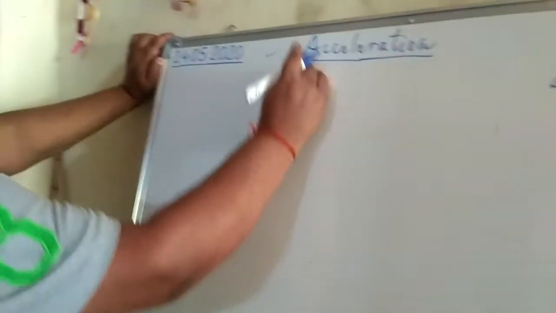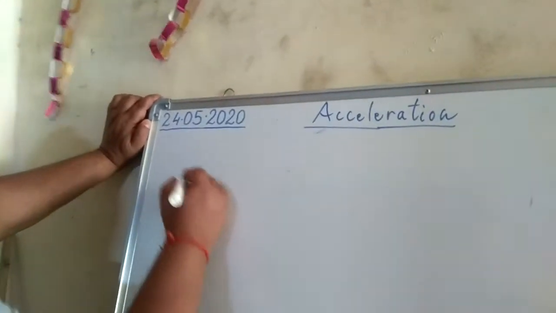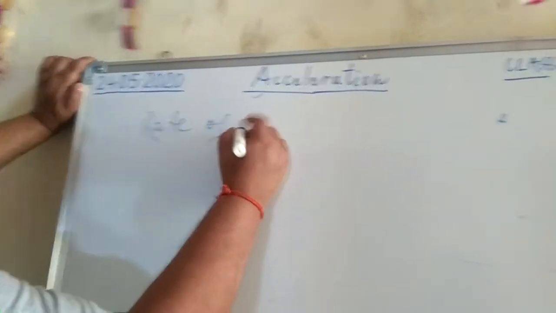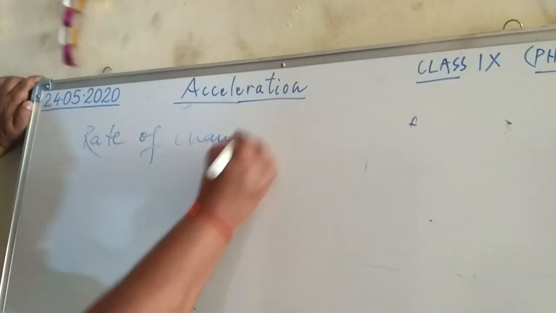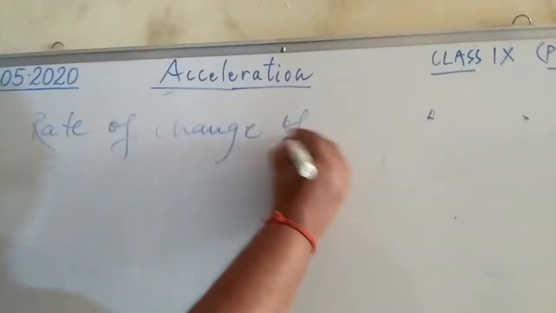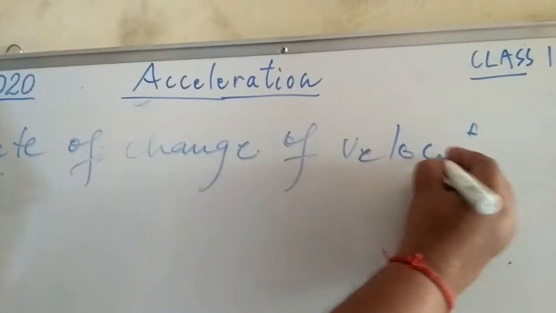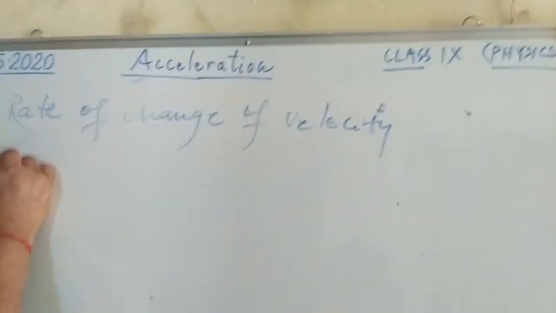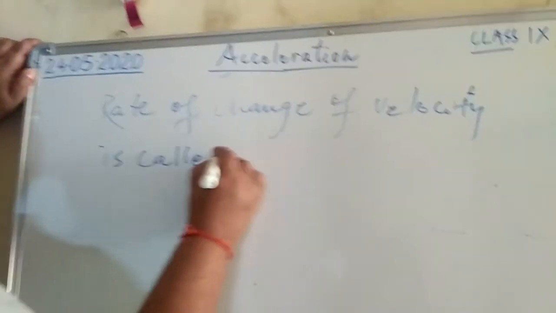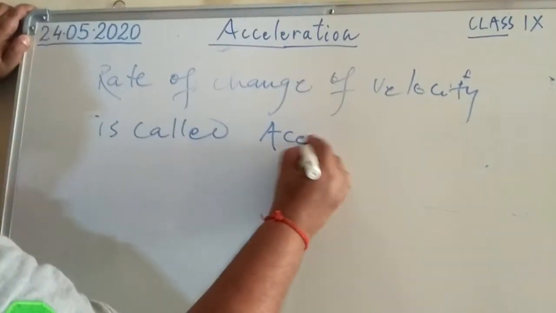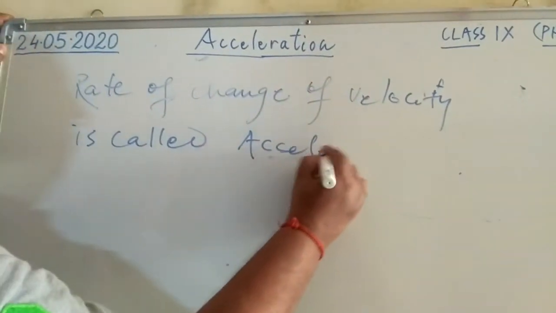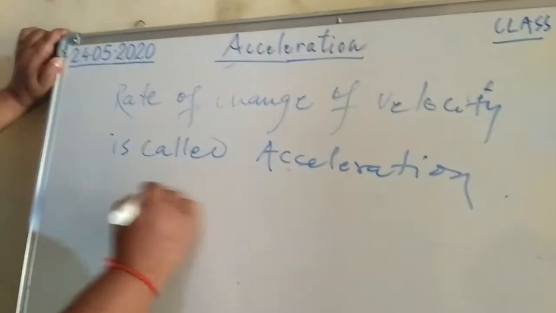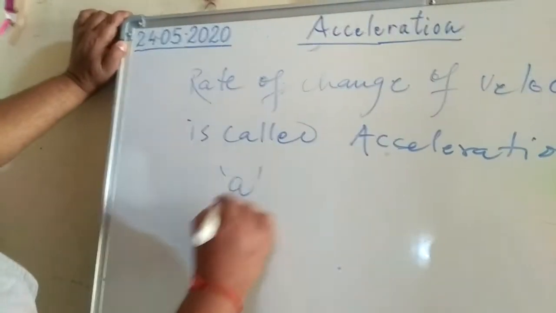That physical quantity is called acceleration. You can define acceleration as the rate of change of velocity, or you can say speed. Acceleration is written as a small a.